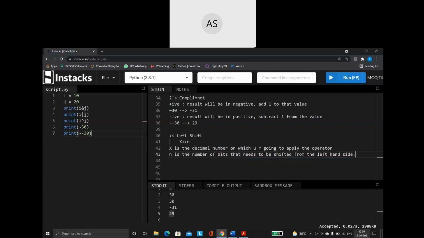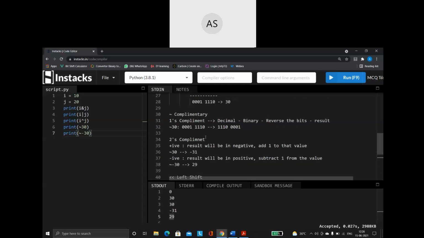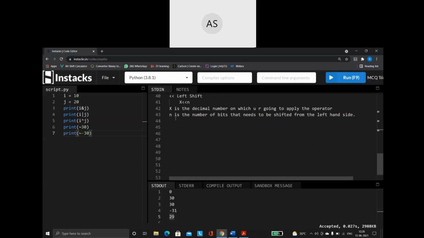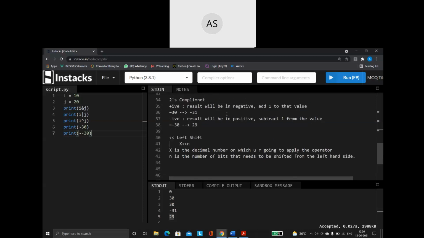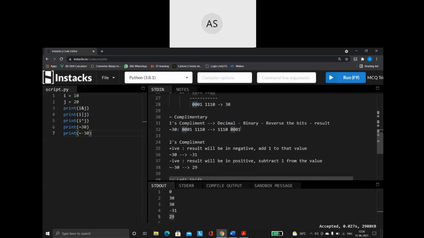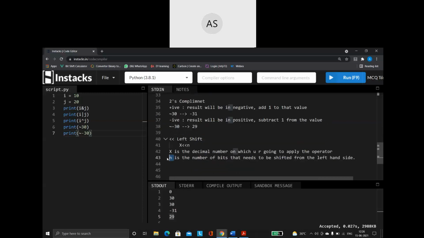So this is the basic thing about my left shift operator. Now you may ask, ma'am, what is this bit? Please understand, each and every digit here, the 0 and 1, is what we call a bit. So this is an 8-bit number. Here I am saying N represents the number of bits. If this is a number, this side is what I call the right side. This side is what I call the left side. So how many bits do you have to shift from the left side? How many digits do you have to remove? That is what you are going to represent by the letter N.